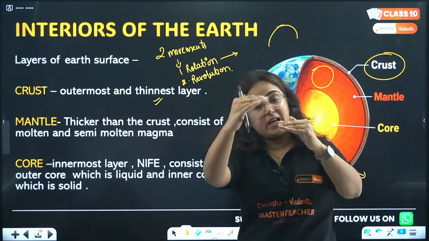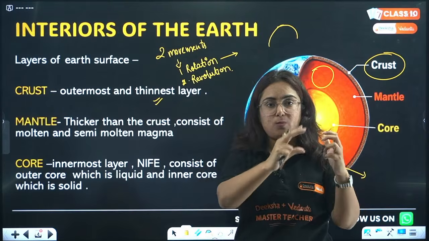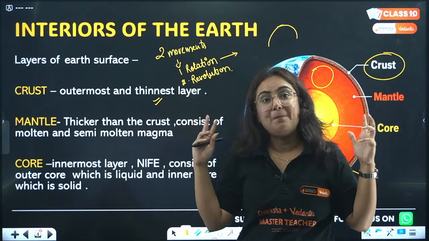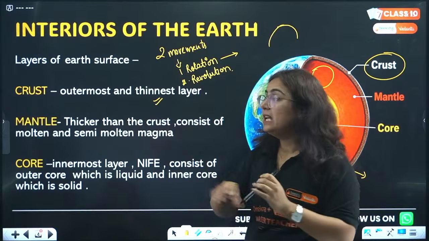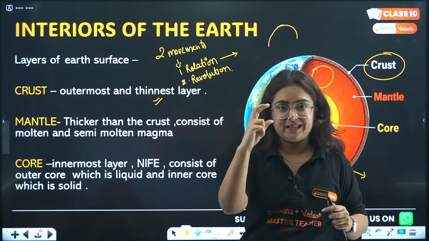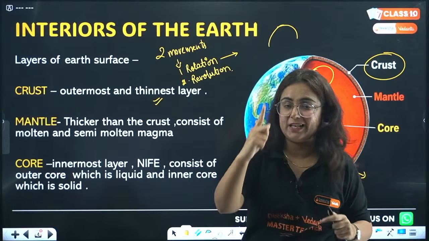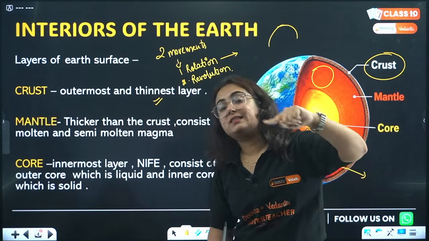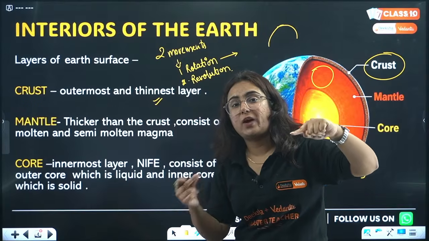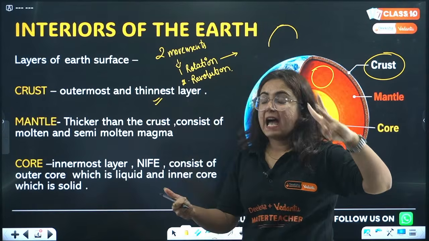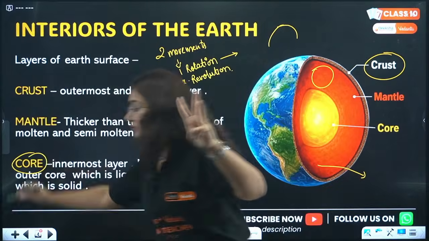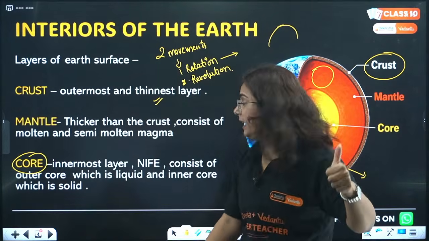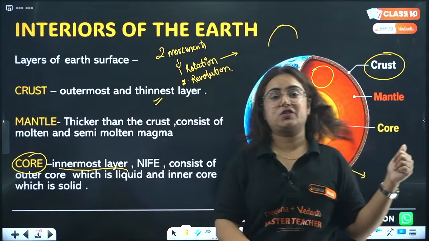It is thicker than the crust. It consists of molten and semi-molten what? Magma. Pay attention. The material that is present in the second layer of the earth is known as magma. And then we have the third layer, that is the innermost layer of the earth.